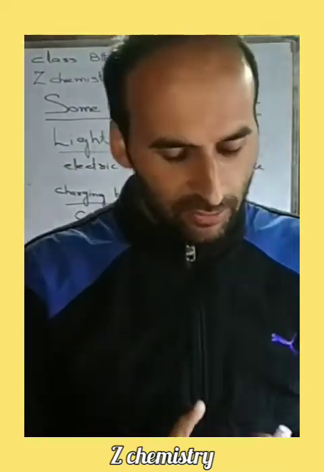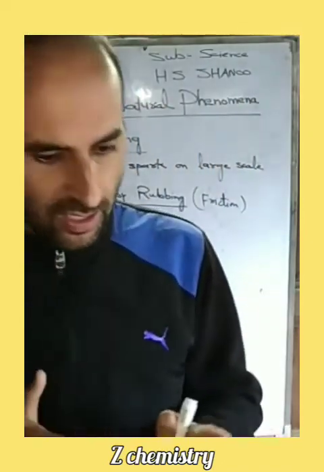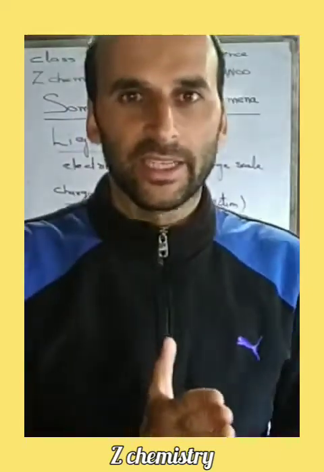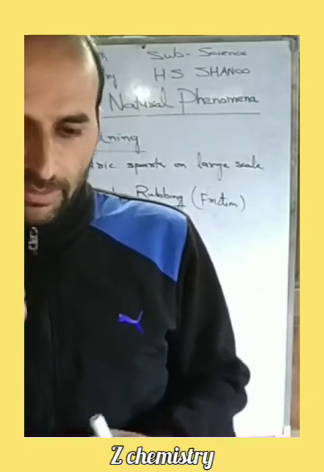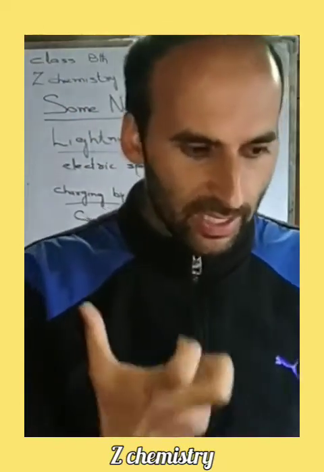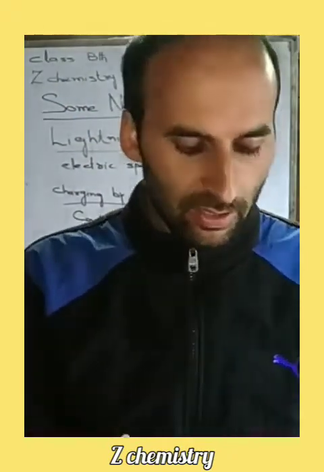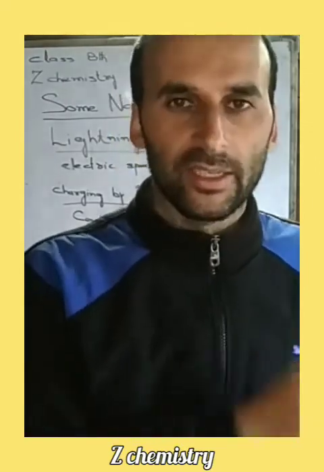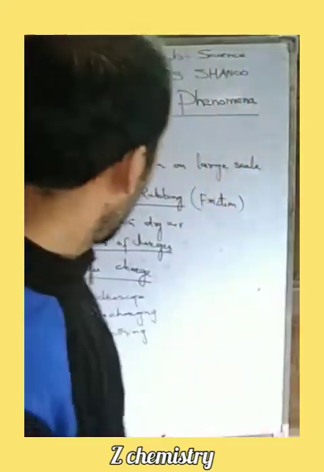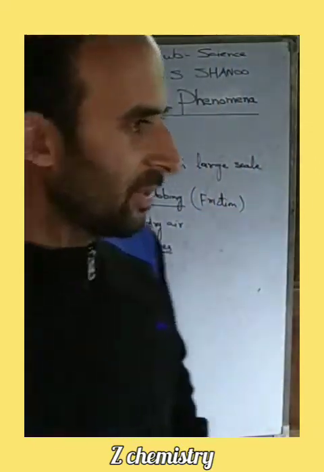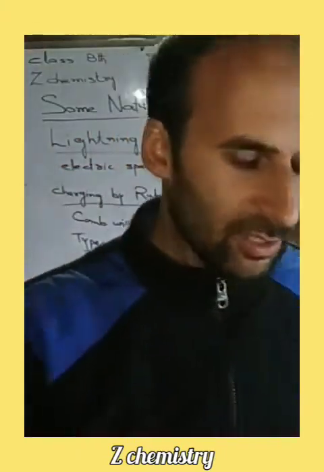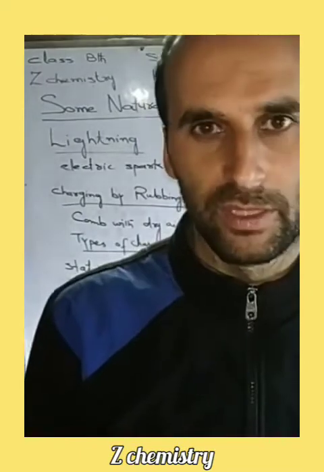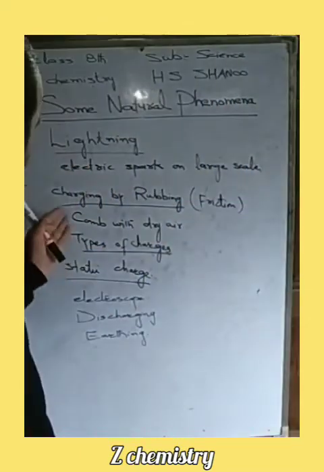Lightning is also related to charging by rubbing. When two different objects are rubbed with each other or brought into contact, one particle attracts another. Like in the case of a comb, whenever it is rubbed with dry hair and brought near small pieces of paper, it attracts those pieces, and we can state that the comb gets charged.